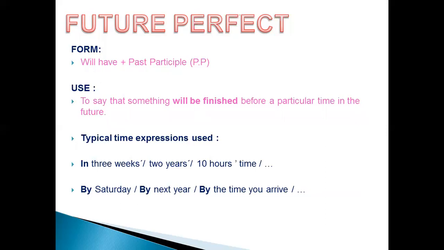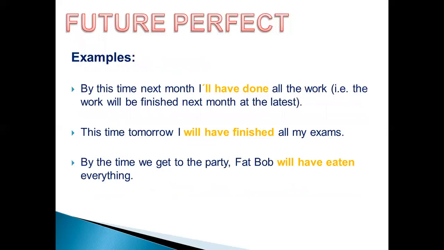But let's get some examples to make it easy for you. As you see, the first one: by this time next month, I'll have done all the work. What do we mean by I'll have done? This is future tense, but which kind of future? It's future perfect. It means that at this time next month, which is of course the future, you are going to have finished your work. In the future, the work will be finished next month at the latest.